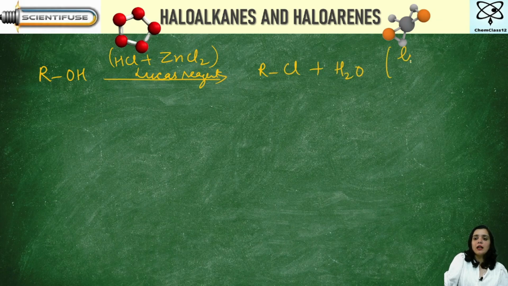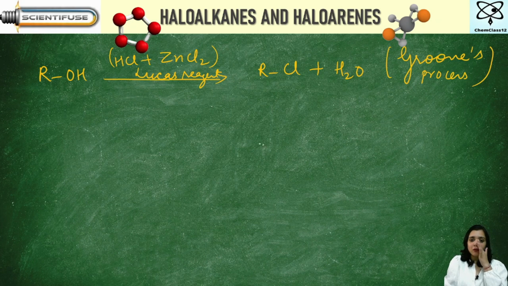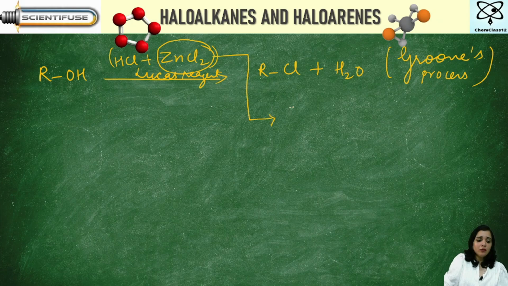This was known as Grove's process. Now, did it strike your mind why we are taking this ZnCl2? Because this ZnCl2 is going to weaken the carbon and hydroxide bond. So if this bond easily breaks, we can allow the reaction to take place easily.